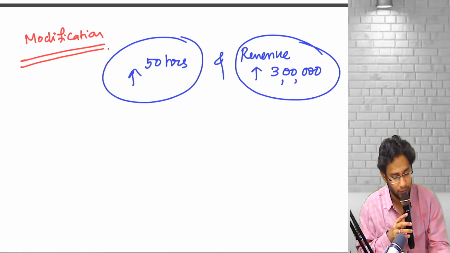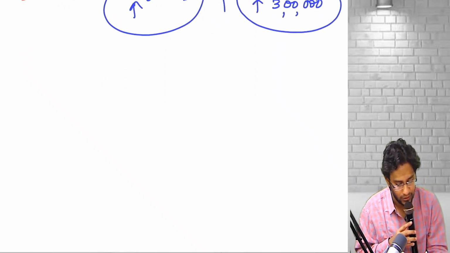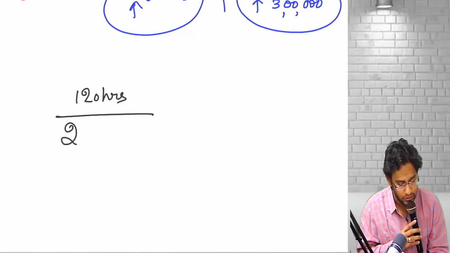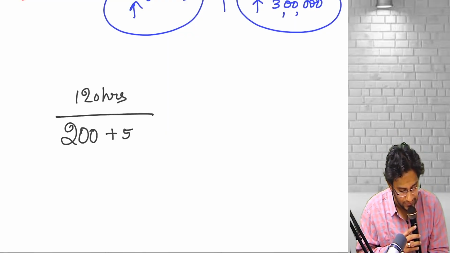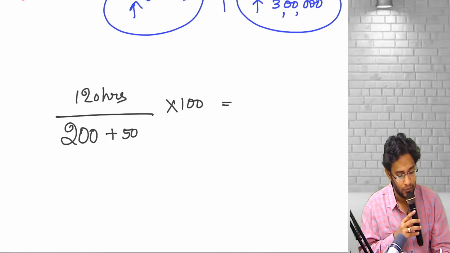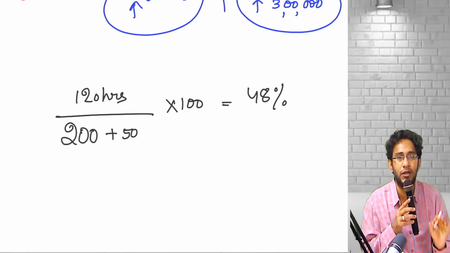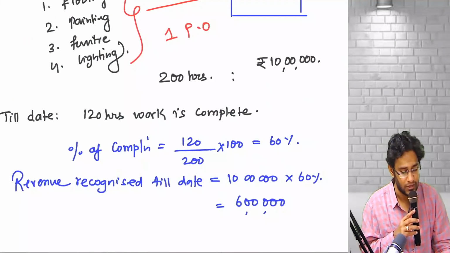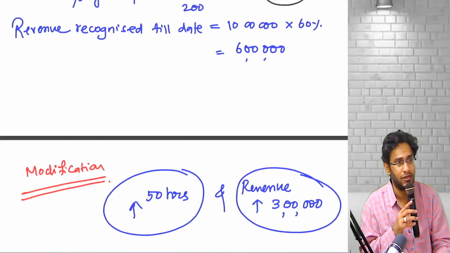How to update it now? Tell me, sir. What's the work done? How many hours did you put in? 120 hours. But overall work is now how much? 200 plus 50 hours, 250 hours. Into 100, what do you get? 48%. 48% is the measure of progress, but originally you recognized 60%. So there is a change.